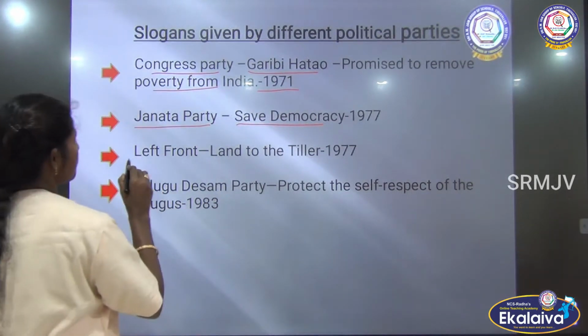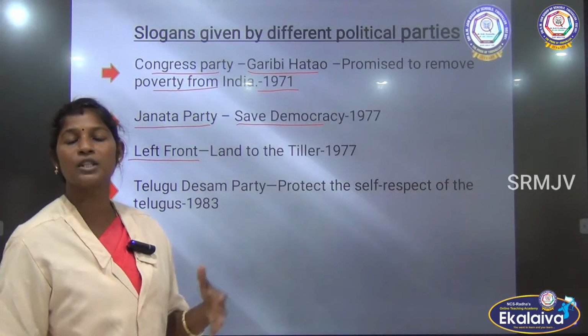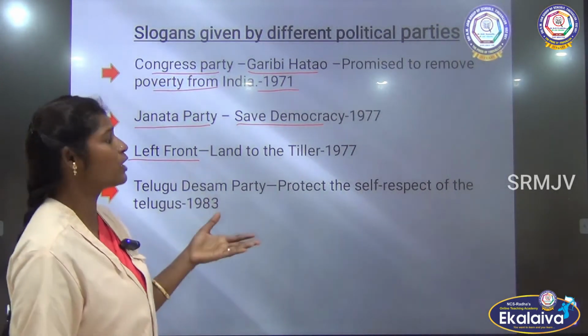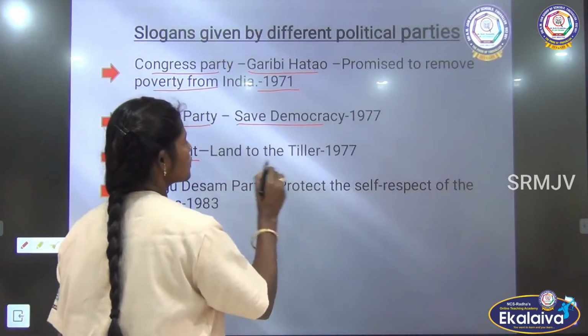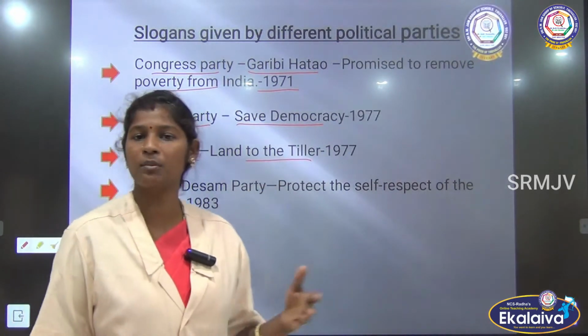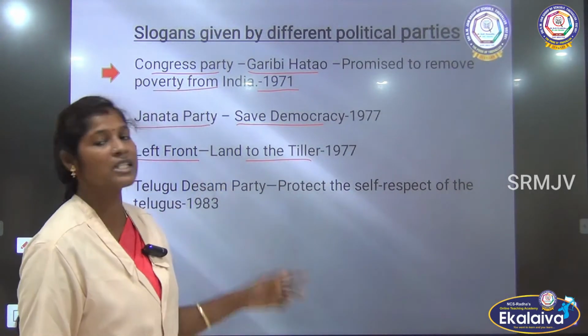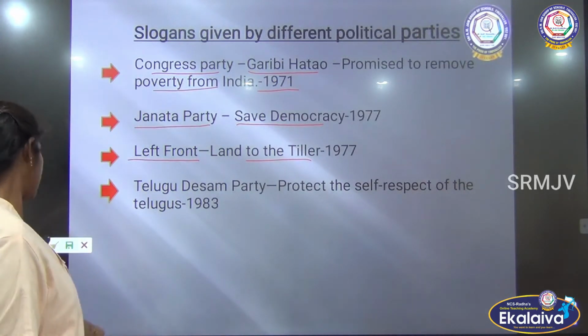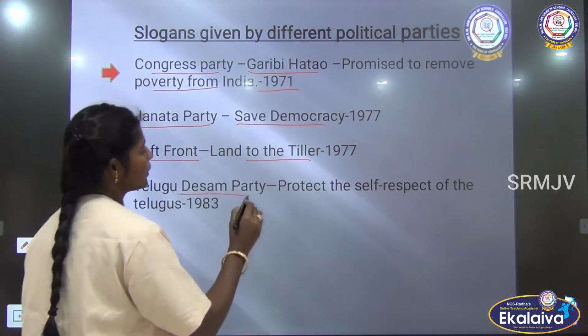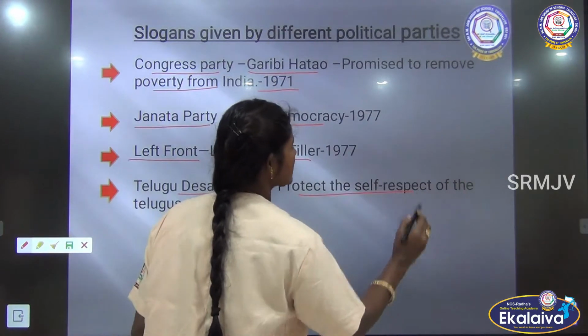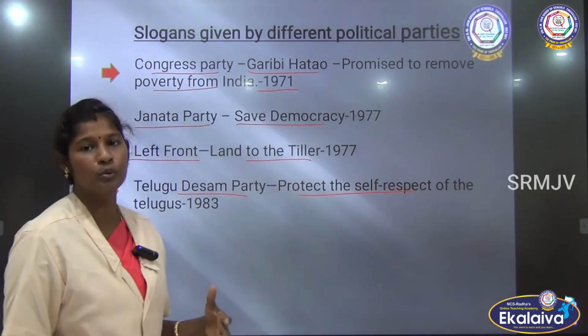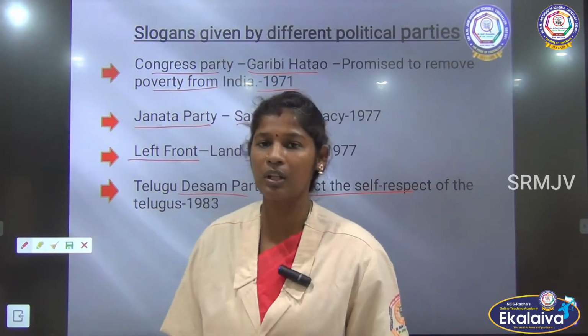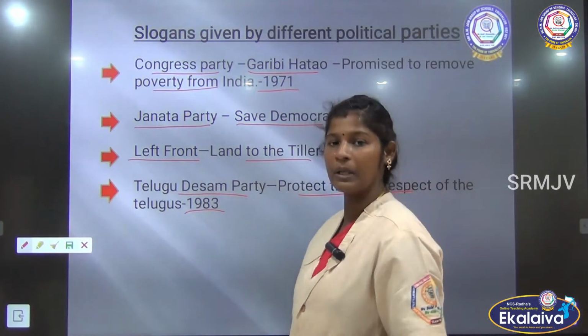And then the Left Front raised the slogan Land to the Tillers, and it was issued when the West Bengal State Assembly election happened in the year 1977. And then the last one, the Telugu Desam party raised the slogan to protect the self-respect of the Telugus in the Andhra Pradesh State Assembly election in the year 1983.